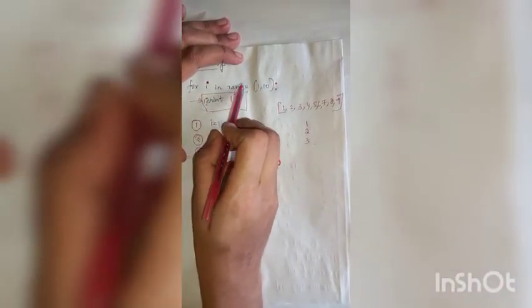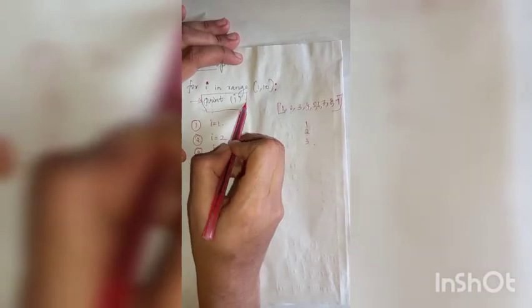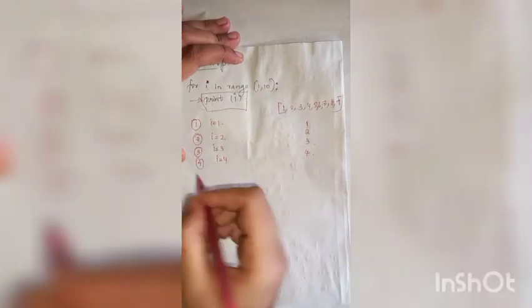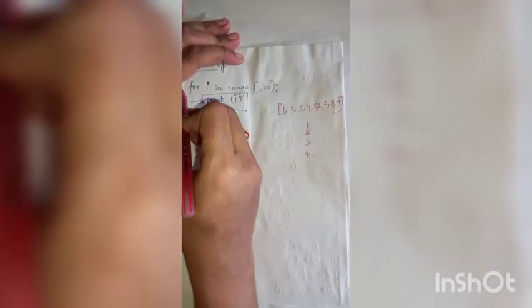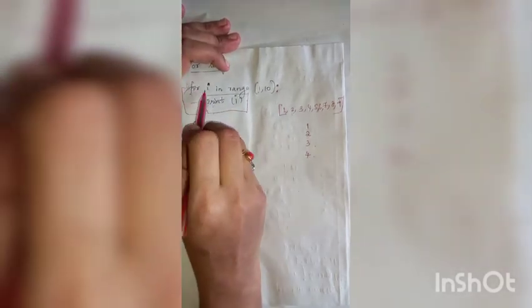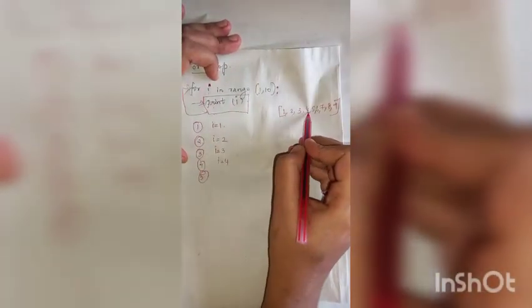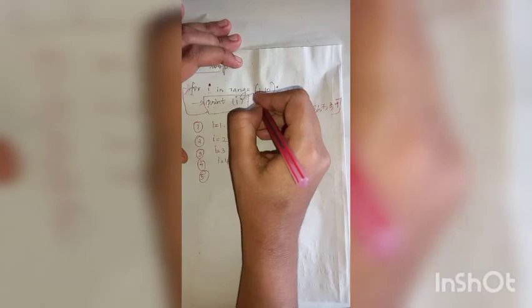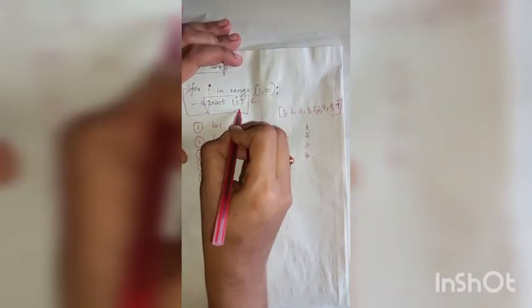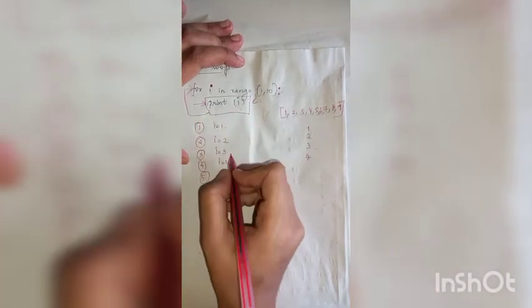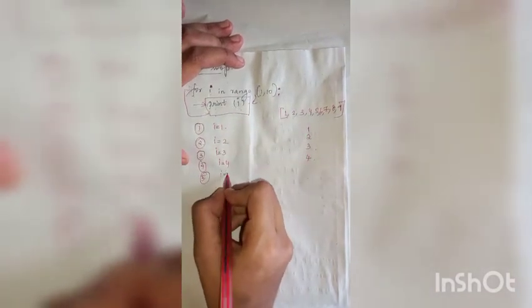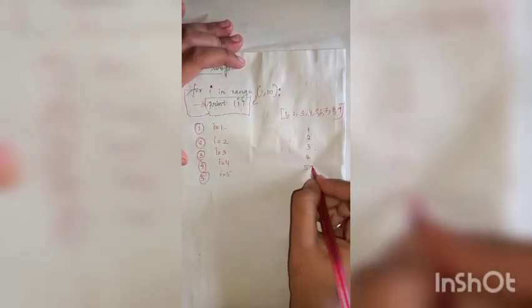Then it enters into the loop, then print I. Then I will be printed as 4. Then in the fifth iteration, again it will go to the for statement. Then I will be 5. Then it enters into the loop and executes the statement print I. Then I will be printed as 5.